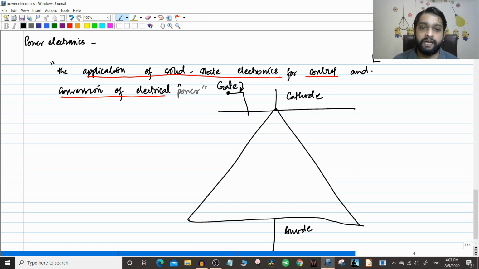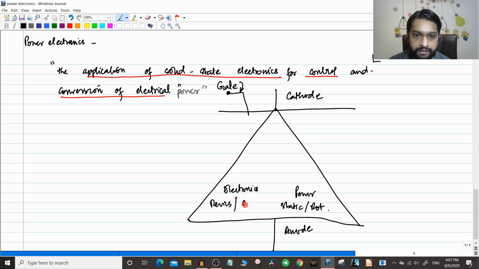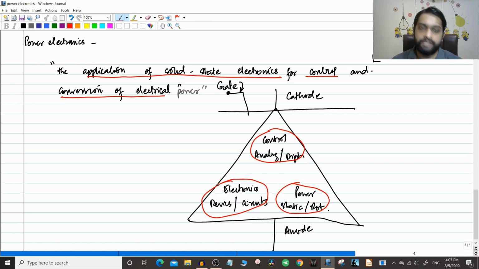So inside this device you can put the entire concepts we have seen now. One is the power, which we have already seen. Power devices can be static or rotating, right? And then you are having your electronics, devices, circuits, right? And then finally you are having your control. The control can be analog or digital. So this is the basic idea or the scope of power electronics, that is the control of electrical power using solid state devices.